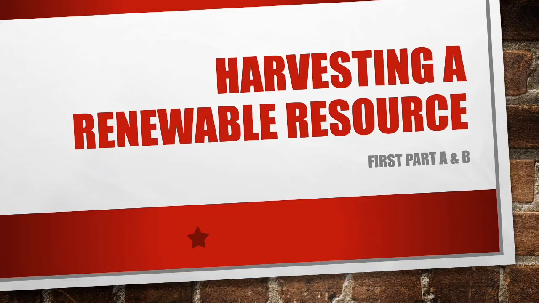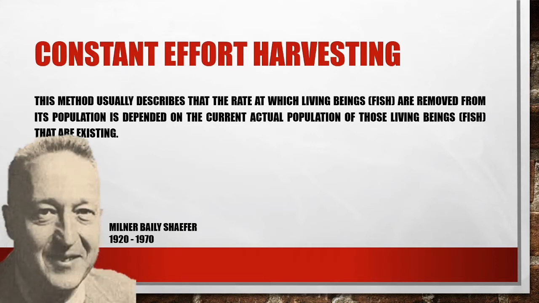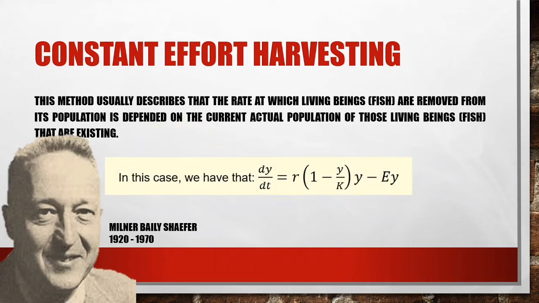Harvesting a renewable resource. Constant effort harvesting. This method usually describes that the rate at which living beings are removed from its population is dependent on the current actual population of those living beings that exist. And this was introduced with the help of Milner-Bailey-Schaefer, which thus also formulated the Schaefer method. In this case, we have dy/dt = r(1 - y/k)y - Ey.